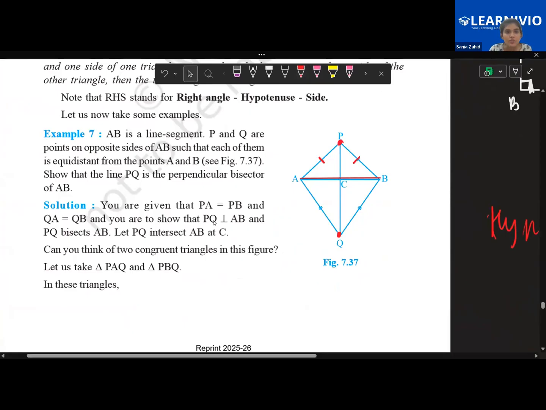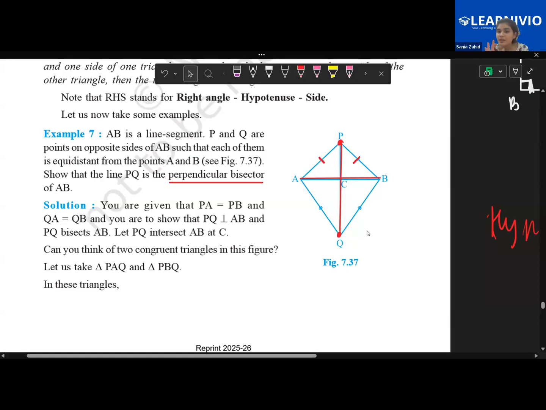Now they are telling you to show that line PQ is the perpendicular bisector of AB. Who will explain the meaning of perpendicular bisector? The line which is at 90 degrees and divides the segment into two equal halves, right?